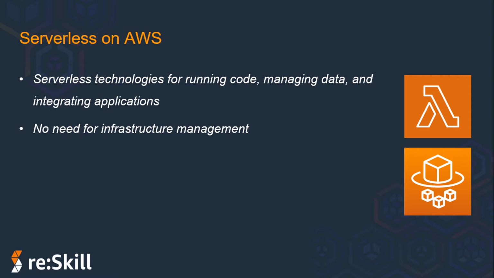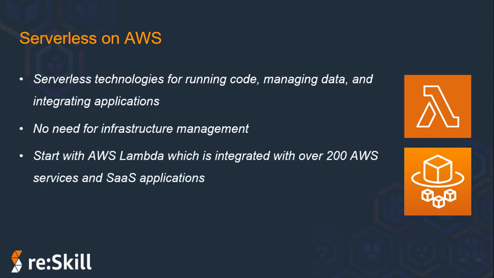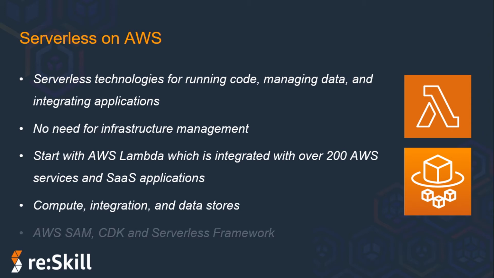Serverless on AWS is built around two compute services, AWS Lambda and AWS Fargate, and there are serverless services available for integration and data stores as well. Also, for developer tools, we have a few serverless options, which include AWS SAM, which stands for Serverless Application Model, an open source framework for building serverless applications.